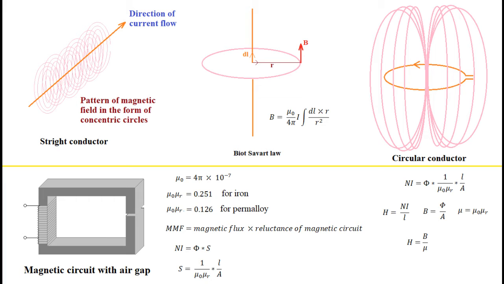If we move the test point along a circular path whose center is at the current element, then for every new position of the test point, the resulting vector would be tangent to the circular path. The value of the magnetic field intensity vector is the same in magnitude but different in direction. If we want to summarize the flux density due to all elemental paths of the conductor, then we have to integrate the magnetic flux components to get the total flux.